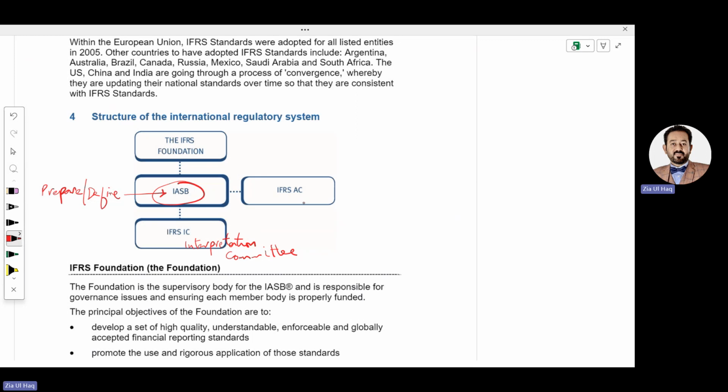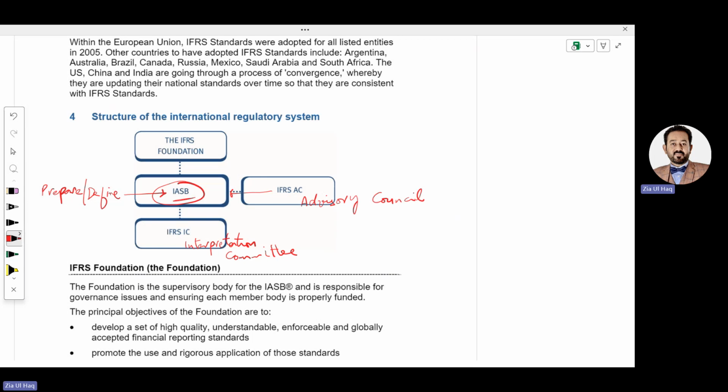IFRS AC stands for Advisory Council. The purpose of the Advisory Council is to provide advice to the board if there is any issue with a standard, like the standard is weak or is missing some information. So this Advisory Council will provide advice to the board, meaning the IASB, to revise the standard. So the IASB prepares and defines the standard.